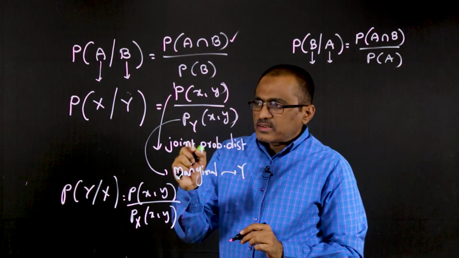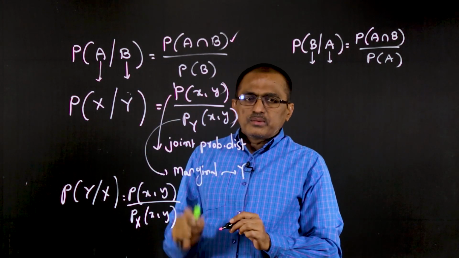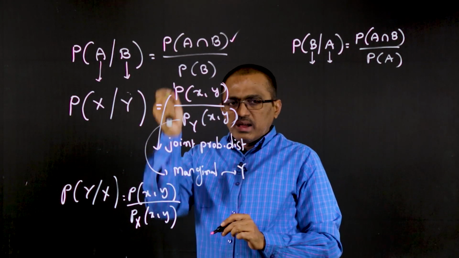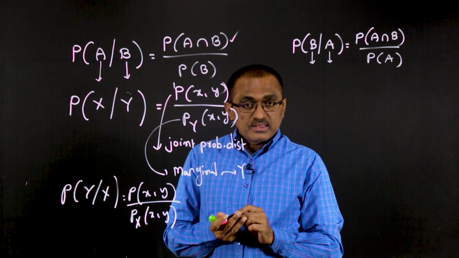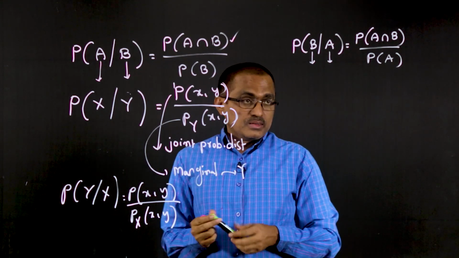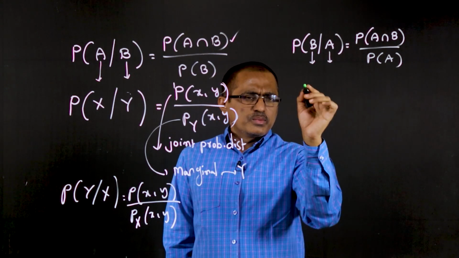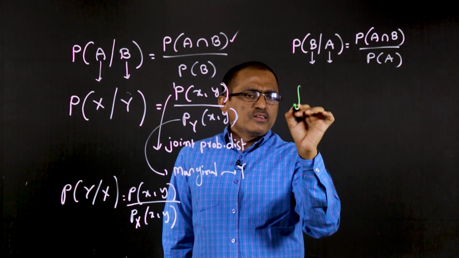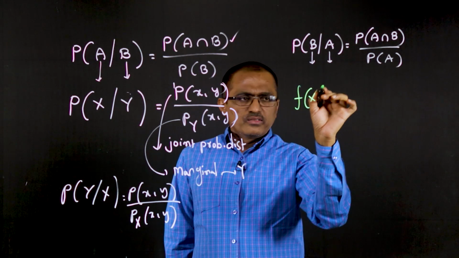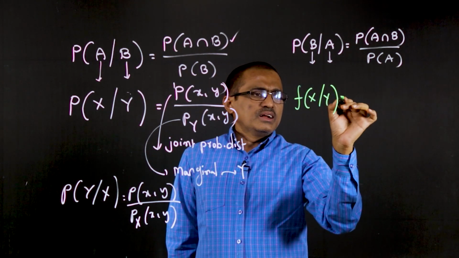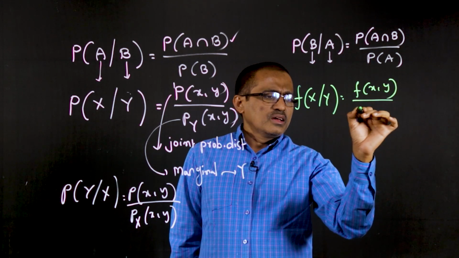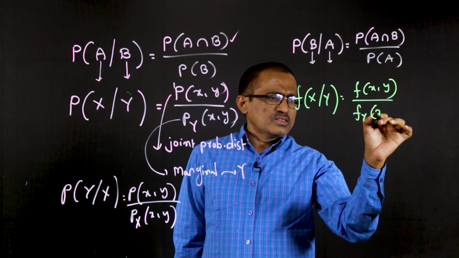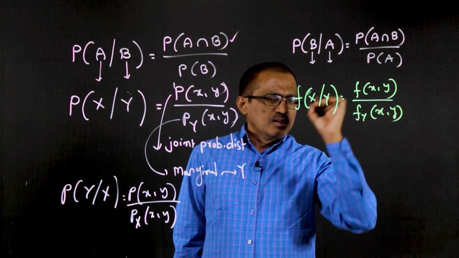Suppose x and y are continuous random variables. Is it possible for us to extend the discussion or not? Yes, it is possible. It is also very simple. That is f of x given y, then it is f of xy by f_Y of y. The same discussion carries here.